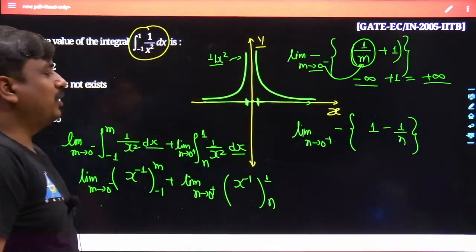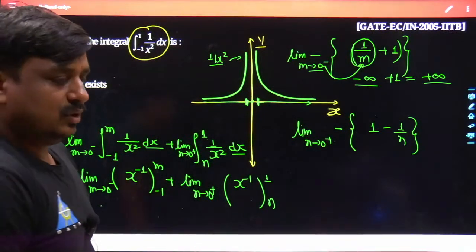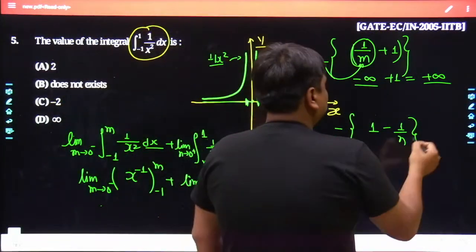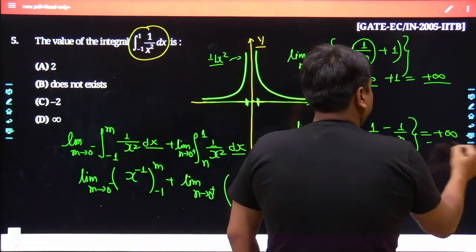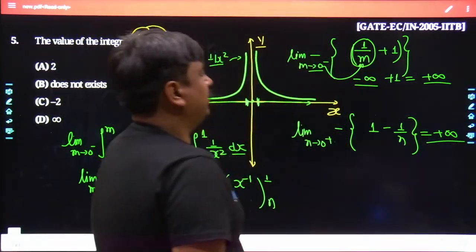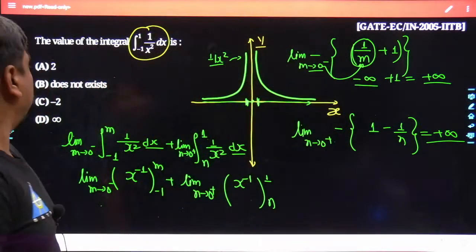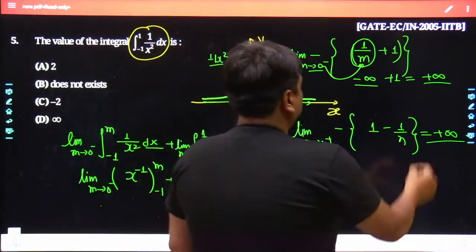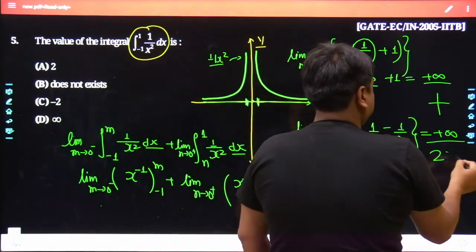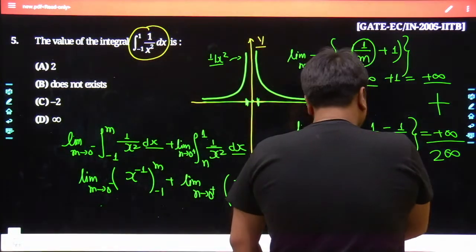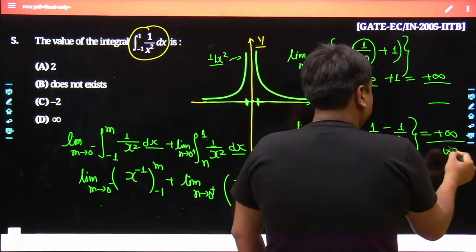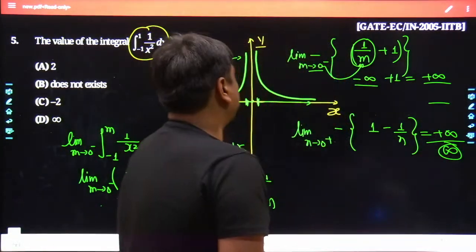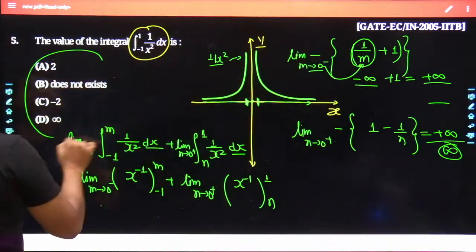Till this point, probably each and everything must be clear to all of us. And here also it becomes plus infinity. Could you understand what I am saying? So at the end of the day, once you add them together, the result would be 2 times infinity, which is simply infinity. So the answer for this given problem would be divergent.